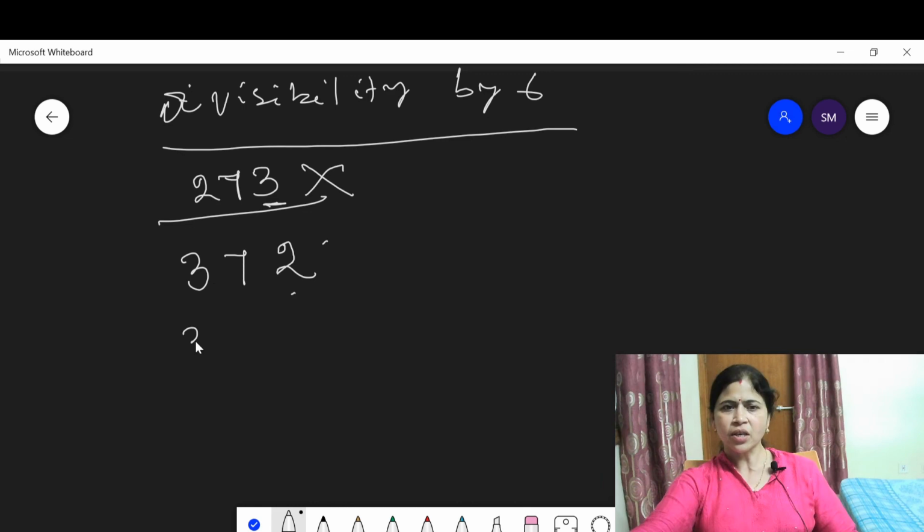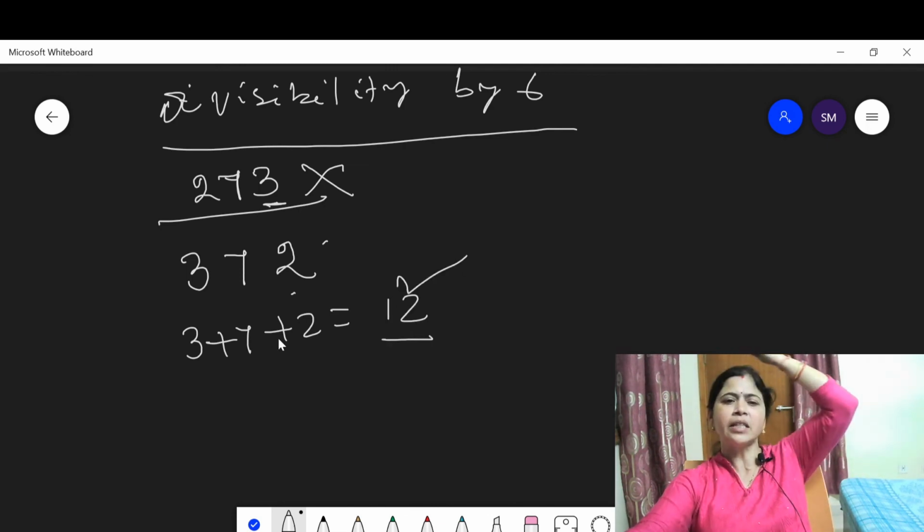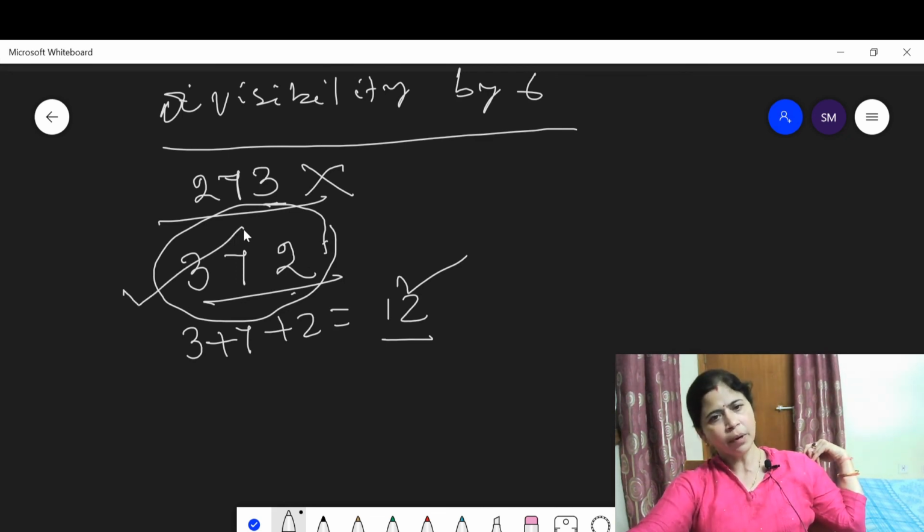Now let us discuss whether the number is divisible by 3 or not. When we add these digits, we get 12. This means 12 is divisible by 3, so this number is divisible by 3. We come to the conclusion that 372 is divisible by both 2 and 3. This means this number is divisible by 6.